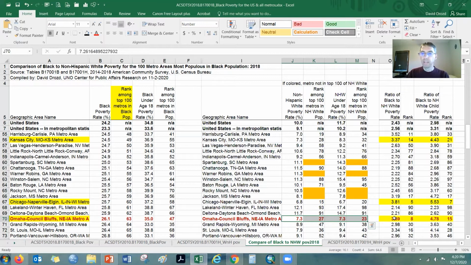What that means is when we run a ratio of the two, comparing the Black poverty rate to the white poverty rate, Omaha's ratio is quite high. In this exercise, I'm not going to run the ratios, but I wanted to show you the thought process for why we want to run a top 100 metro area ranking and see where Omaha comes out for Hispanic or Latino.